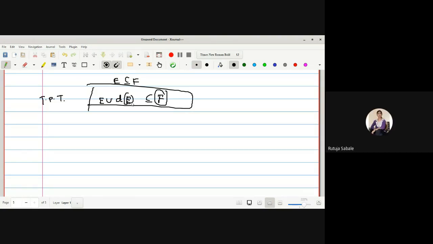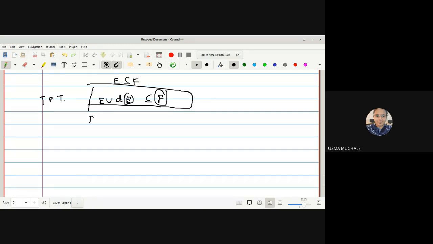Yes, ma'am. So we have to prove that E union derived set of E is the smallest closed set containing E. For that we took another closed set containing E. Okay, we are taking one more closed set which contains E, but what is our aim to prove? This is the smaller one.